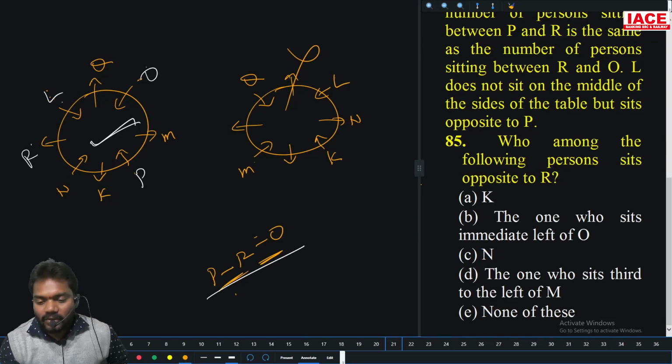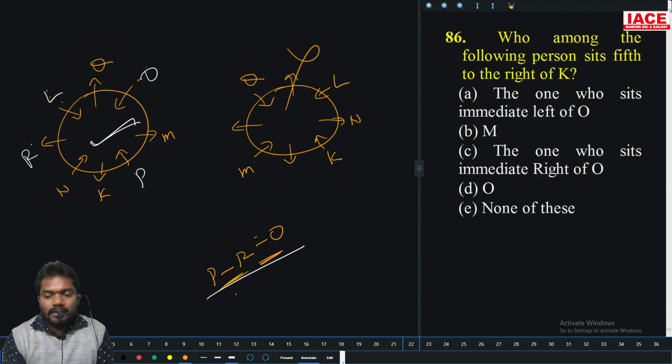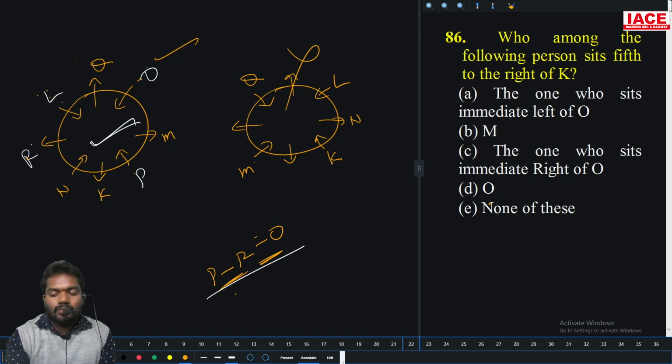Who among the following persons sit opposite to R? Opposite to R which person? M. The one who sit immediate left of O? Yes. Option B is the right answer. Who among the following persons sit fifth right of K? 1, 2, 3, 4, 5. Fifth right of K is O. Option D is the right answer.